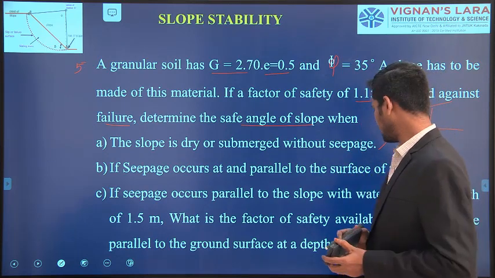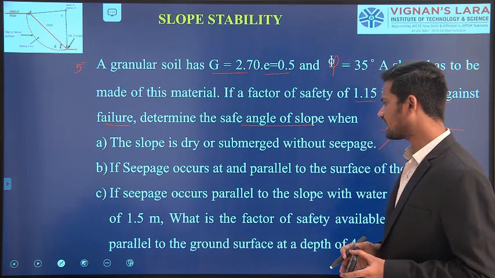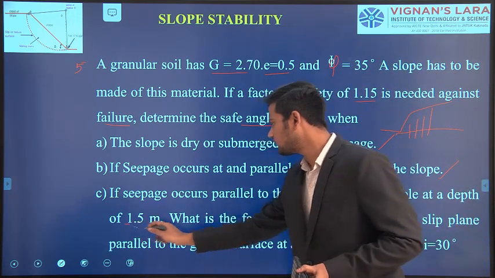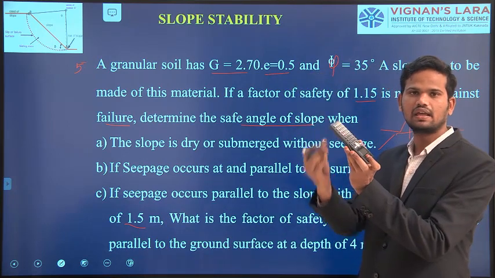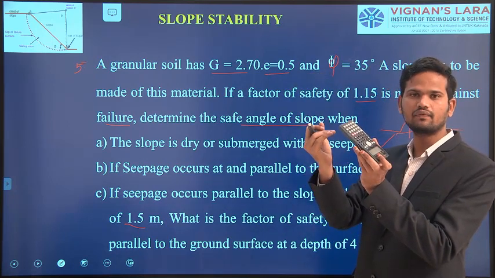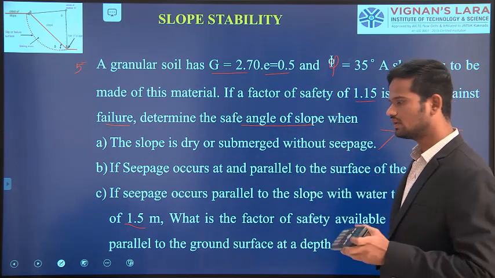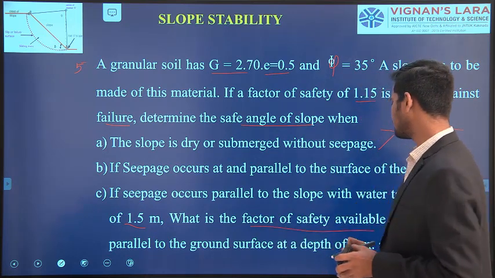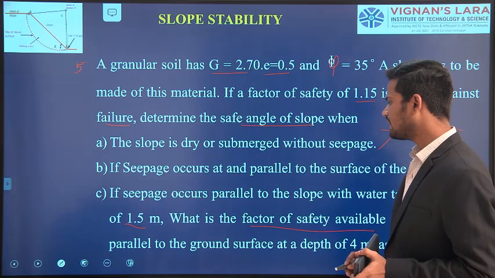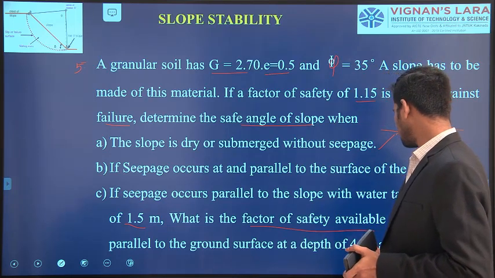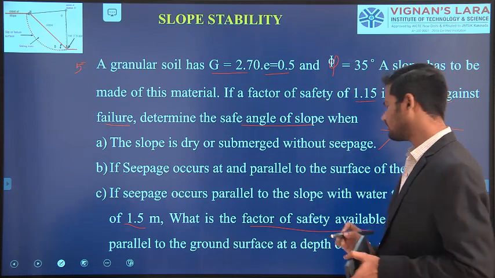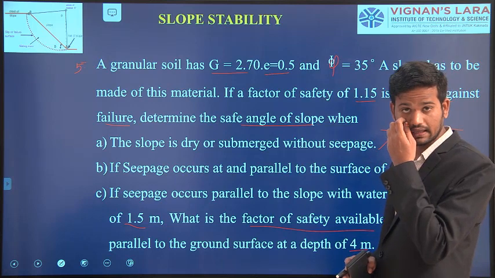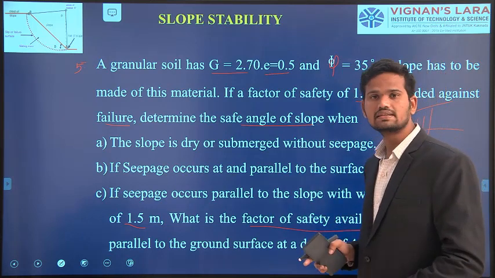And in the third condition, they are asking if seepage occurs parallel to the slope with water table at a depth of 1.5 meter. That means there is a slope and the water table is at a depth of 1.5 meter from the top of the ground. What is the factor of safety available on a slip plane parallel to the ground surface at a depth of 4 meter? Assume angle of inclination i equal to 30 degrees. This is the problem they gave.